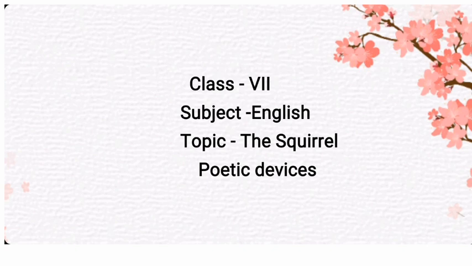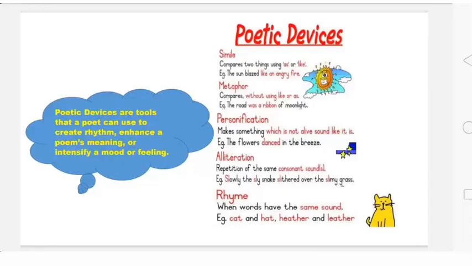Poetic devices affect the sound of the poem, but not usually its meaning. So today we are going to learn about few poetic devices. So let's see the next slide. Children, as I said, poetic devices are tools that a poet can use to create rhythm, enhance a poem's meaning, or intensify a mood or feeling. So today we are going to discuss about few poetic devices: simile, metaphor, personification, alliteration, and rhyme.